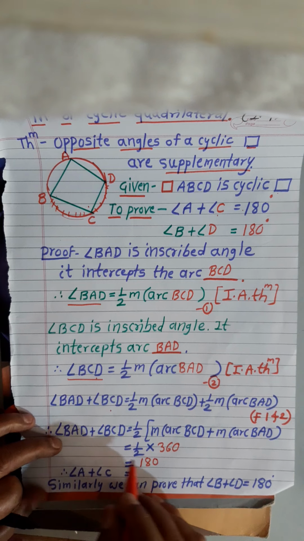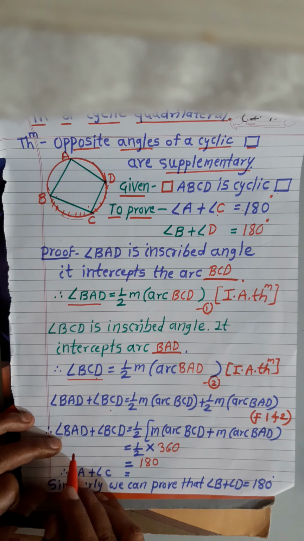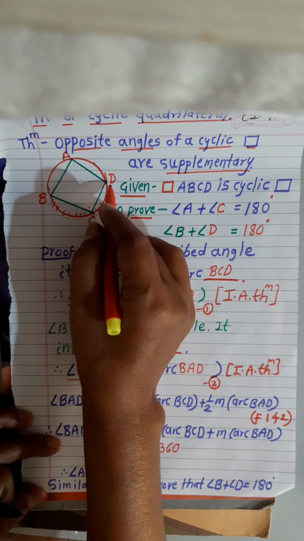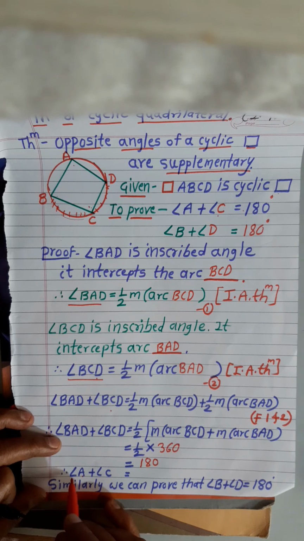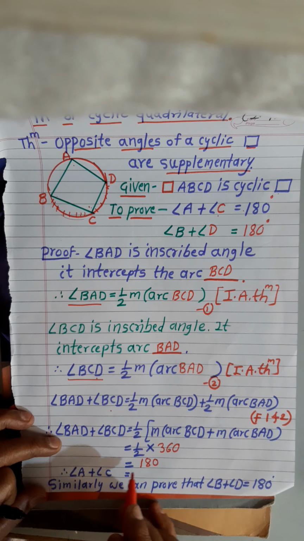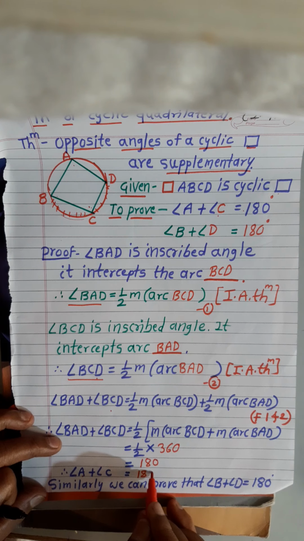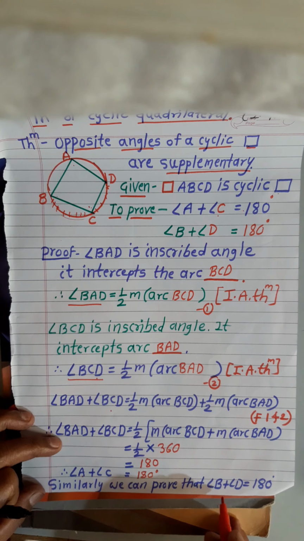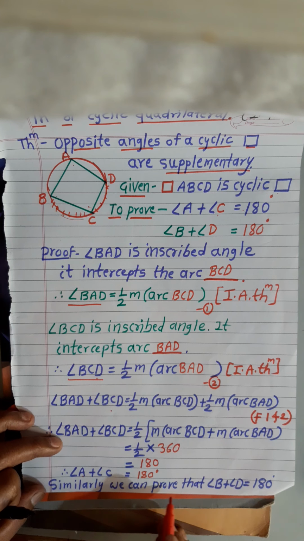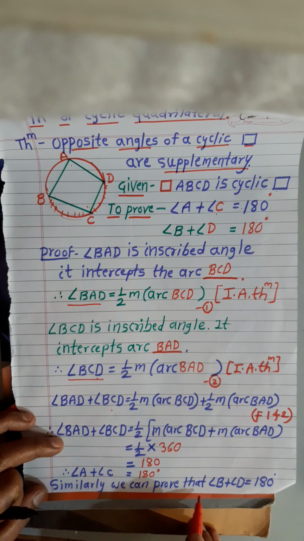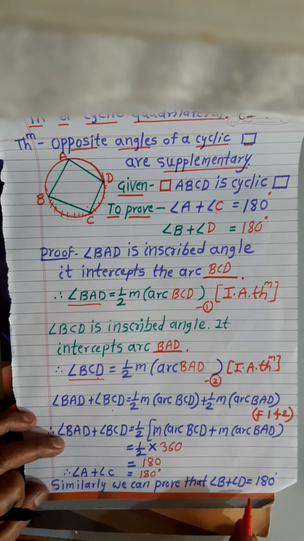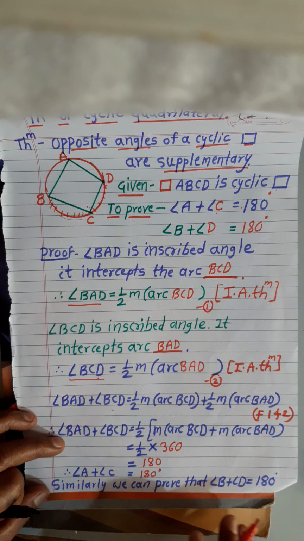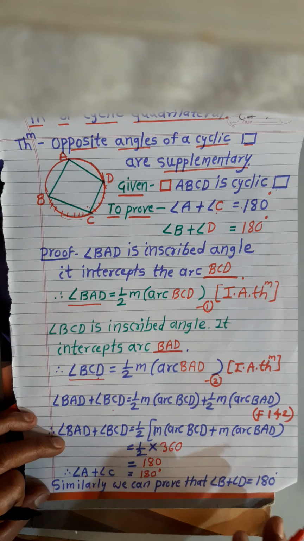Now see, angle BAD is nothing but angle A and angle BCD is nothing but angle C. Therefore, we can write angle A plus angle C equals 180 degrees. Similarly, we can prove that angle B plus angle D equals 180 degrees. There is no need to prove the next one, that is B plus D equals 180. We only write, similarly we can prove that angle B plus angle D equals 180 degrees.